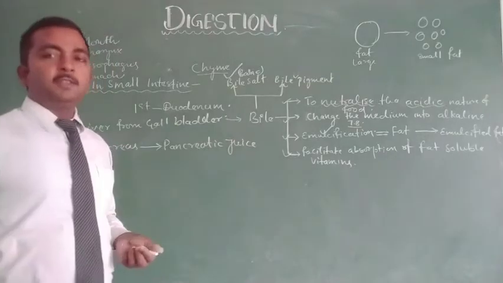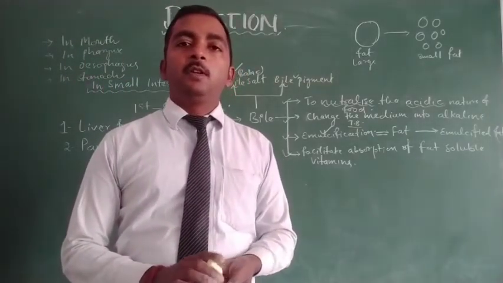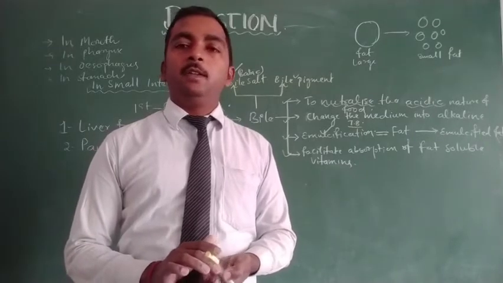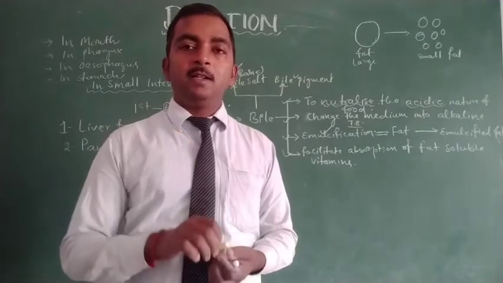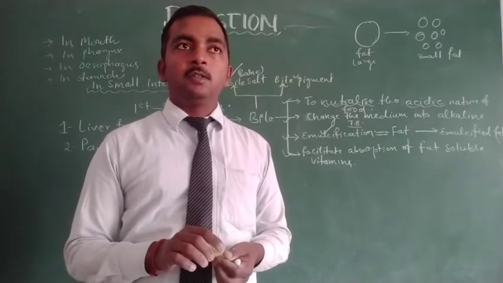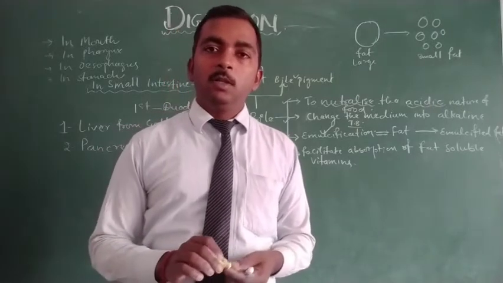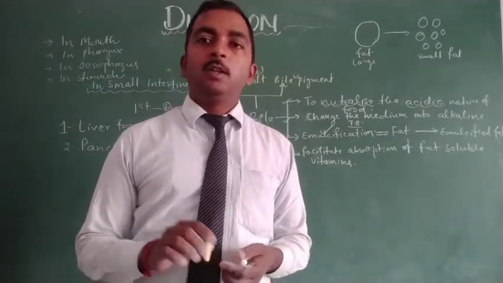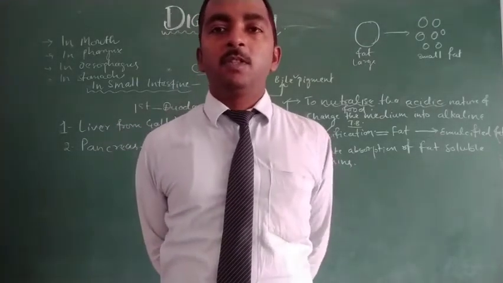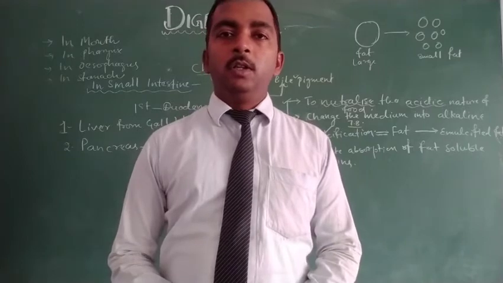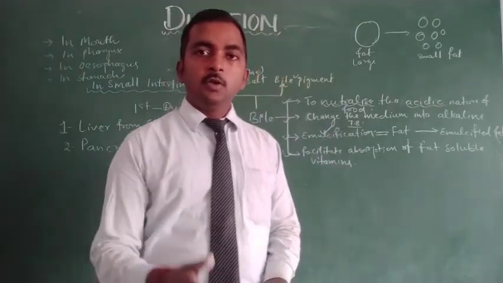So pancreas is a mixed gland, we have discussed earlier, because pancreas releases enzymes through the duct which is known as pancreatic duct, which combines with bile duct to form hepatopancreatic duct. And pancreas has some other group of cells which also produce hormones and release them directly into the blood.